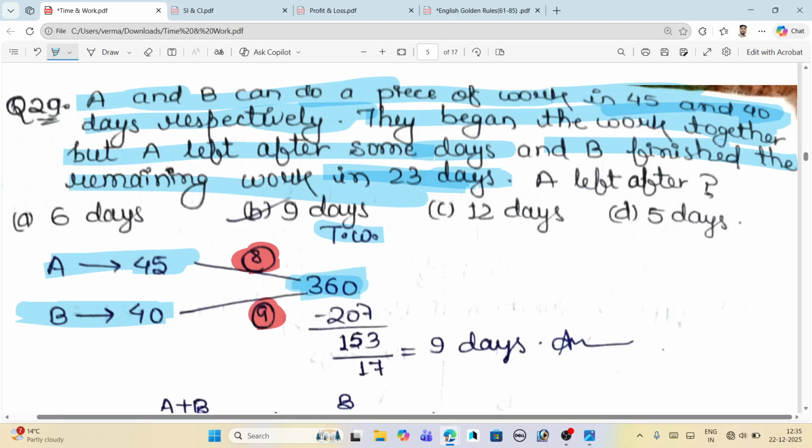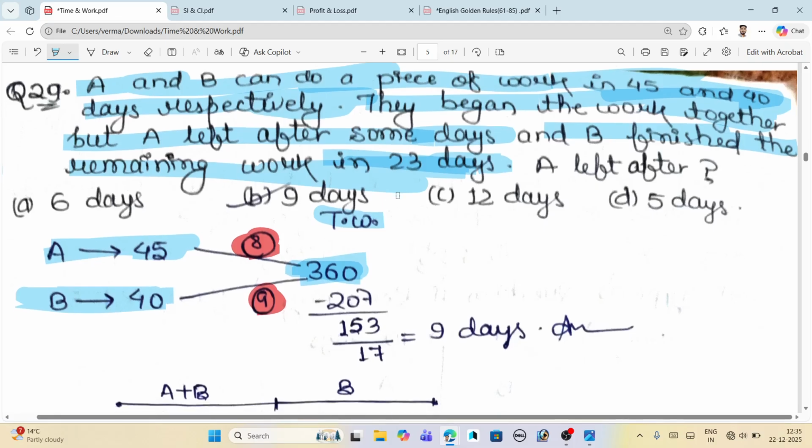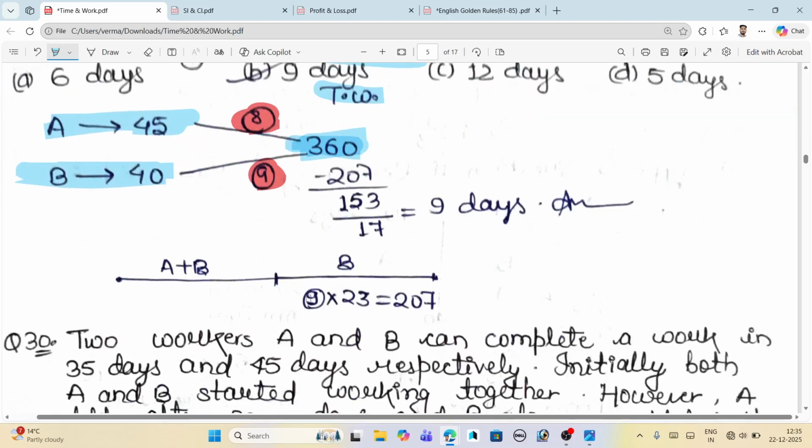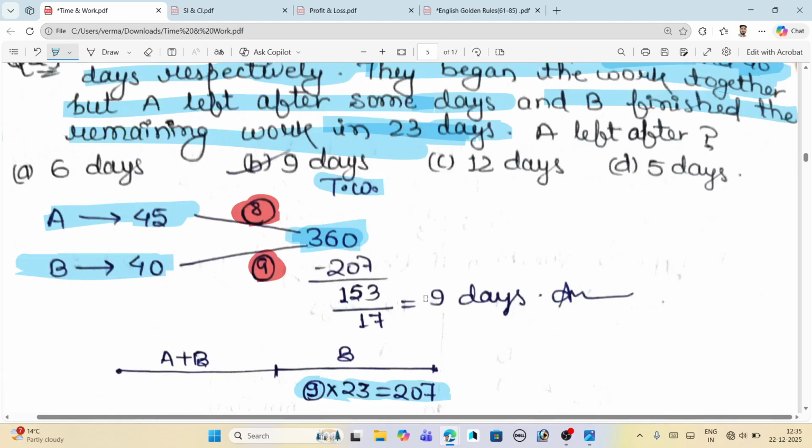So just multiply 9 by 23, and we will get 207. Why do we calculate 207? Because we have to calculate the time taken by A, that is, how many days earlier A left the work.